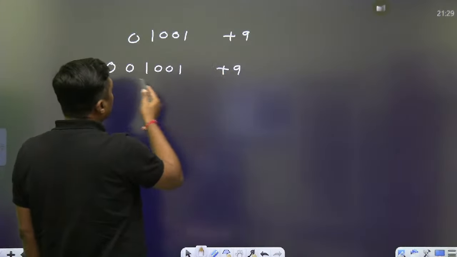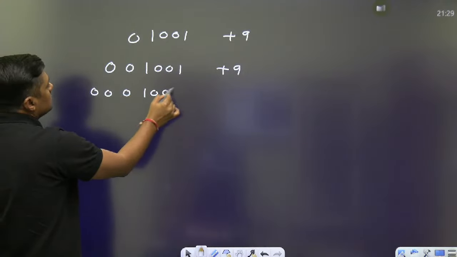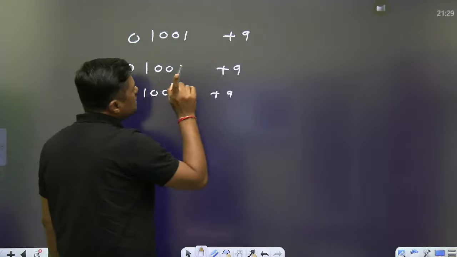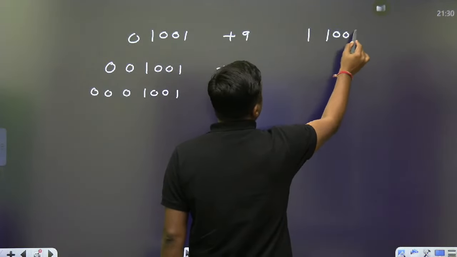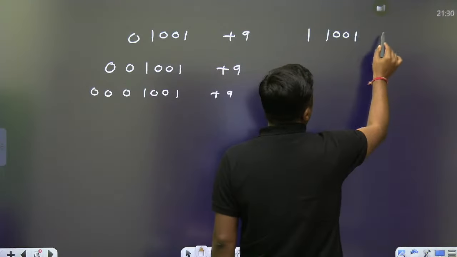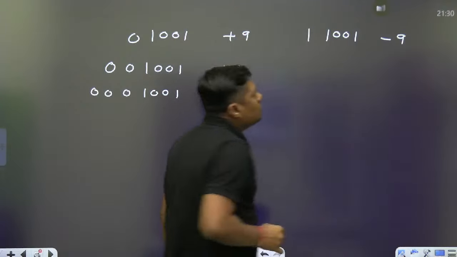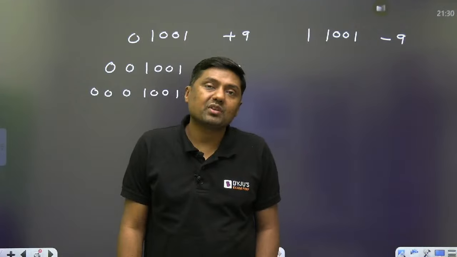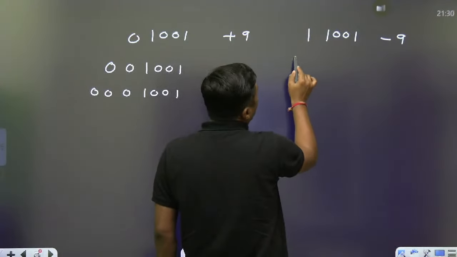No problem. Again I will repeat the 0. It has become a 7-bit number. Again it is plus 9. No problem. But what is minus 9? Minus 9 is 1, 1, 0, 0, 1. Tell me, suppose it is minus 9. Now it is a 5-digit number. If I want to increase it to 6-digit, and suppose I am repeating the 1 here,